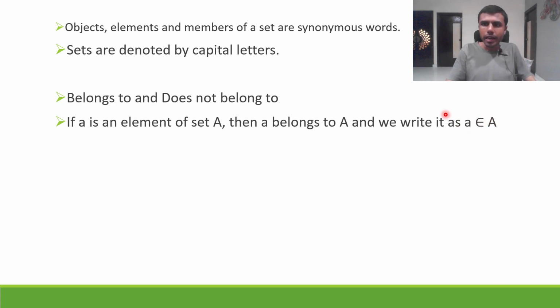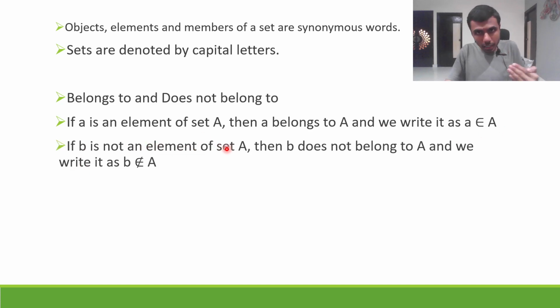This is how we write, and this is how we represent it. You see this symbol? This is the symbol for belongs to. Small a belongs to capital A. Now if b is not an element of A, let's say small b is not there in the set A, then b does not belong to A, and we write it as belongs to with a slash.